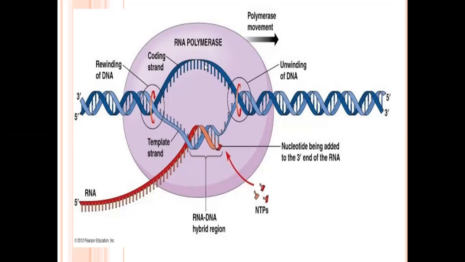If these two templates produce two mRNAs, this type of DNA is called symmetric DNA, meaning from the two templates of DNA, two mRNAs are developed.